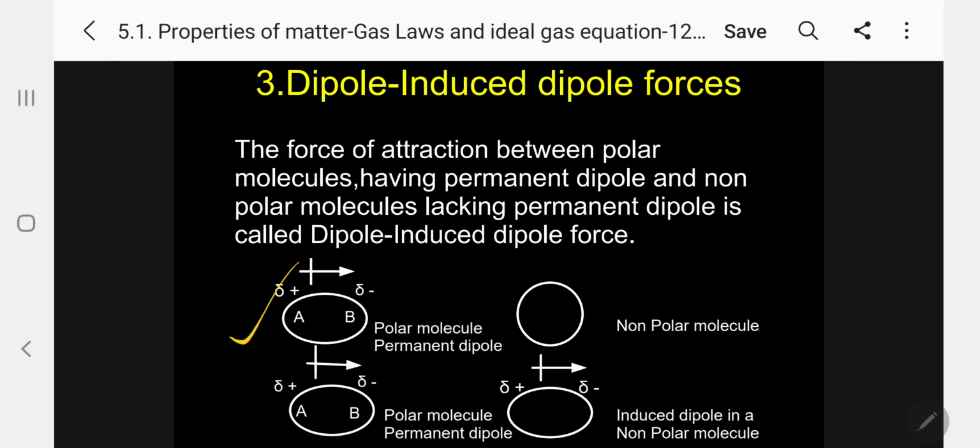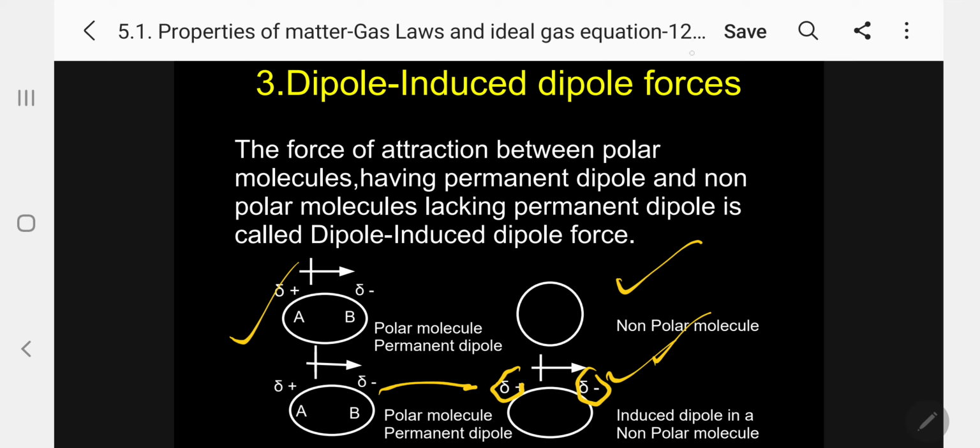But when they come closer, this polar molecule will induce the non-polar molecule also to get polarized. Because of that, the atom will become positive on this side and negative on this side, so negative and positive face each other. So some sort of force of attraction takes place. This force we call dipole-induced dipole force.